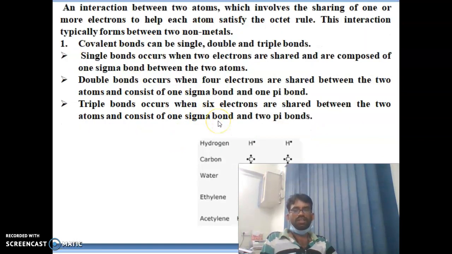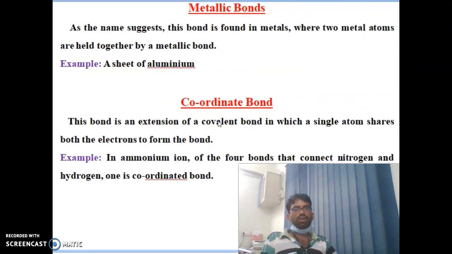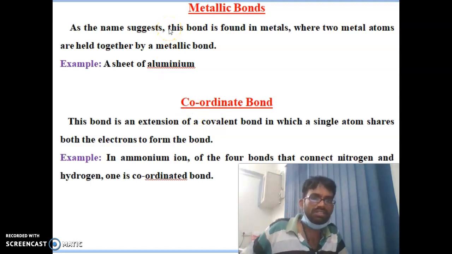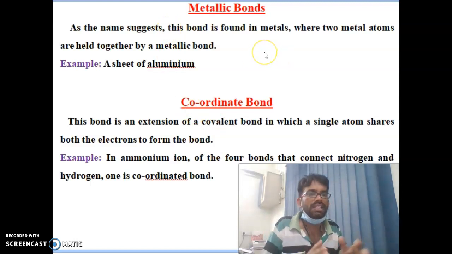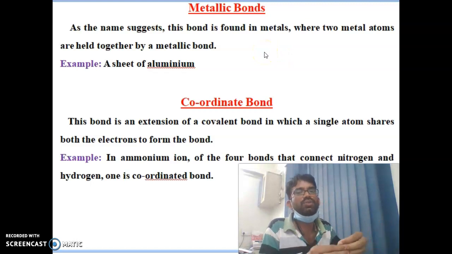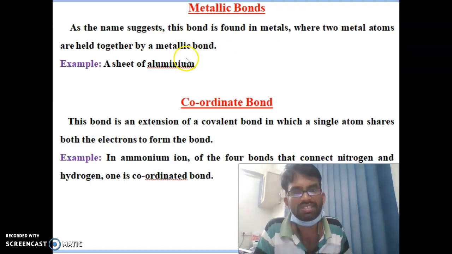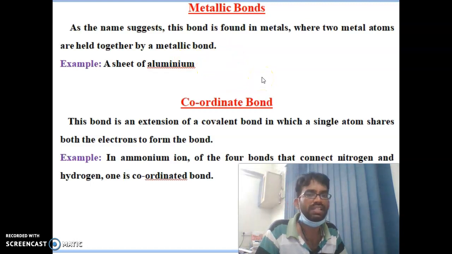Easily you can understand; next comes the metallic bond. What is a metallic bond? As the name suggests, the bond is formed in metals, where metal atoms are held together. The best example is a sheet of aluminium. That is an example of a metallic bond. Next we come to coordinate bonds. This bond is an extension of the covalent bond in which a single atom shares both the electrons to form the bond. In the ammonium ion, of the four bonds connecting nitrogen and hydrogen, one is a coordinate bond. That is called a coordinate bond.